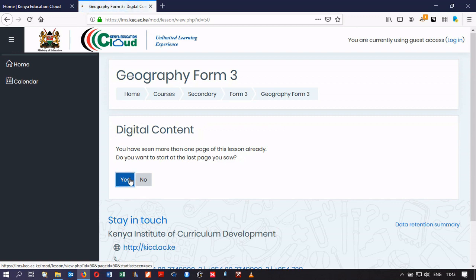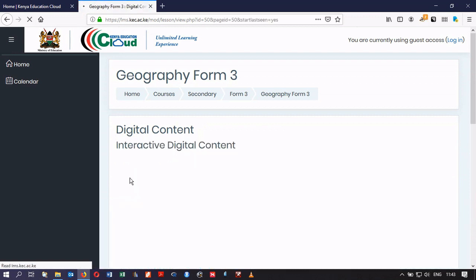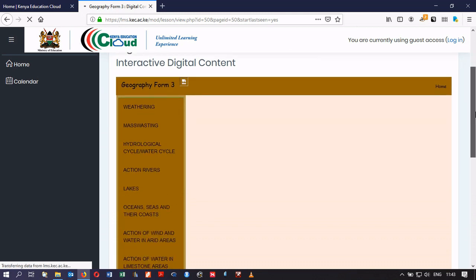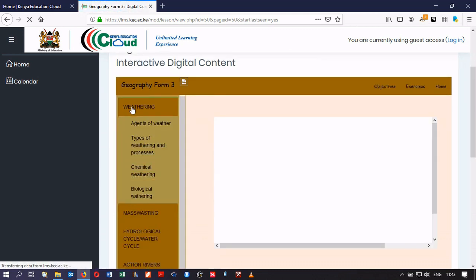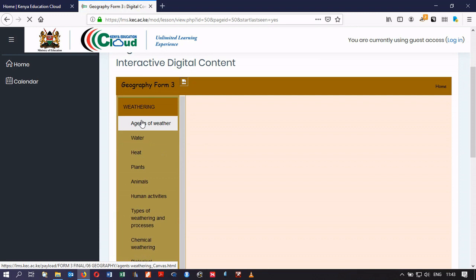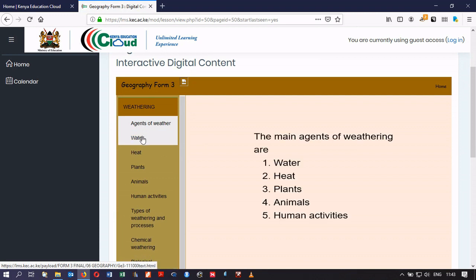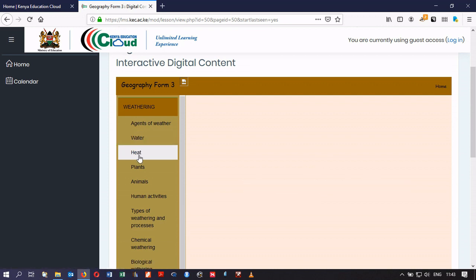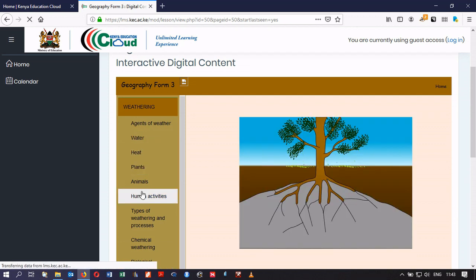So here, the geography form 3, the content is interactive. Therefore, when you click on the link, like for example, what you can see on the left of the screen, click on a tab there. What happens is on the right, you will see the content that you would want to learn, or the content under each tab. So there's also graphics like what we can see of the tree and its roots.